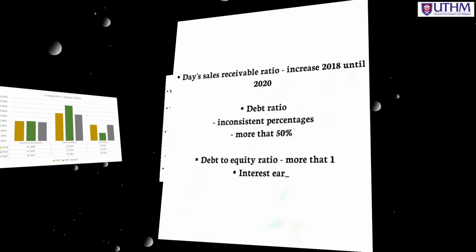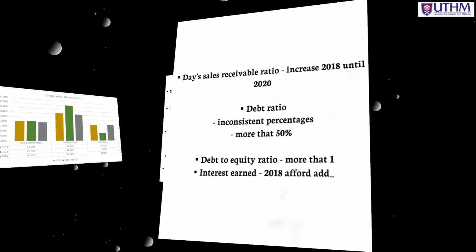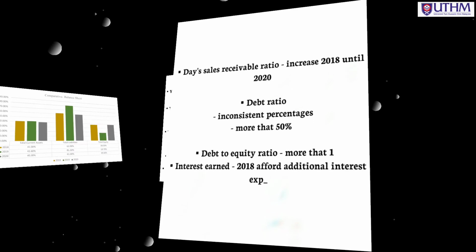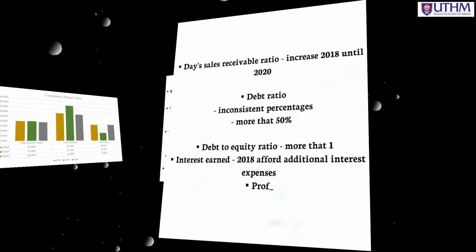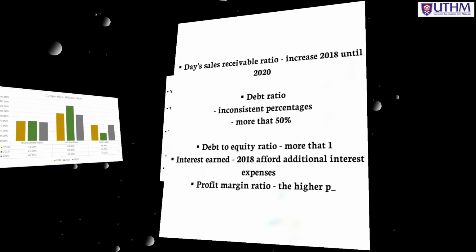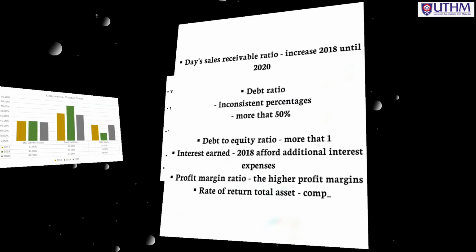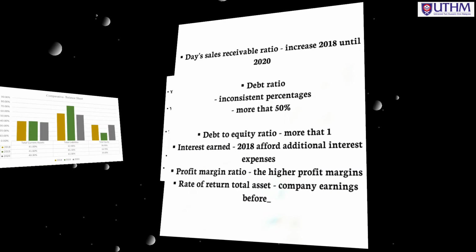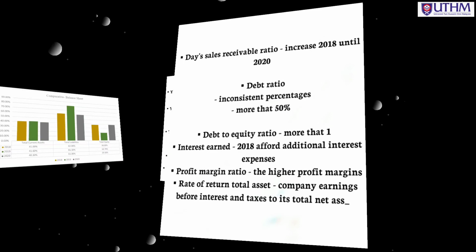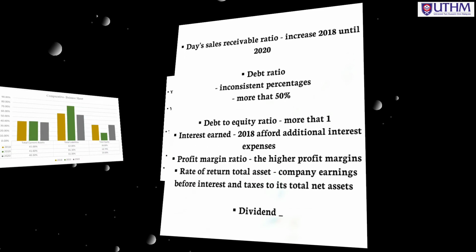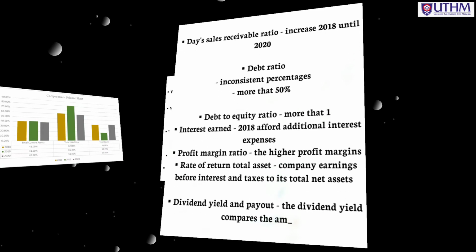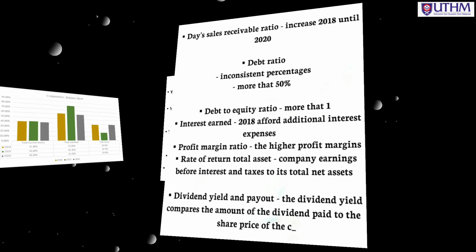Times interest earned of Mr. D.I.Y shows that the company in 2018 can afford additional interest expense. The profit margin ratio shows that a higher profit margin indicates more of each sales dollar ends up as profit. The rate of return on total assets of Mr. D.I.Y shows that the return on total assets ratio compares a company's earnings before interest and tax to its total net assets. Dividend yield and payout show that the dividend yield compares the amount of the dividend paid to the share price of the company's stock.